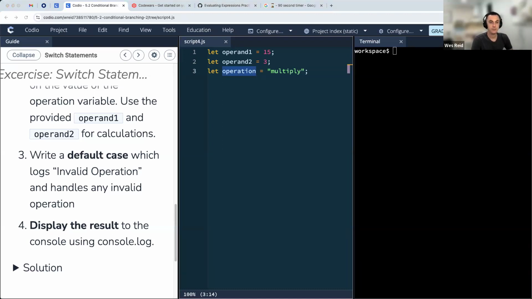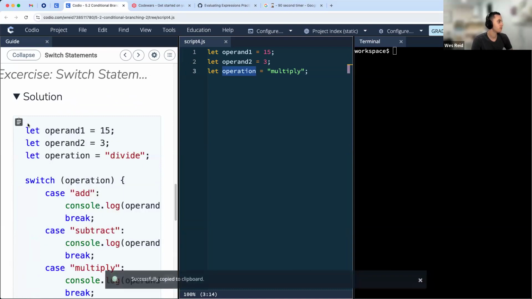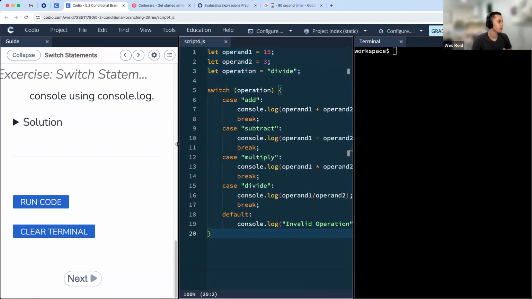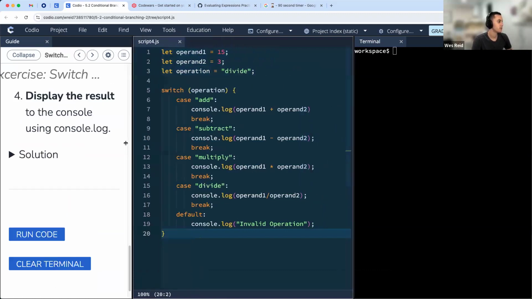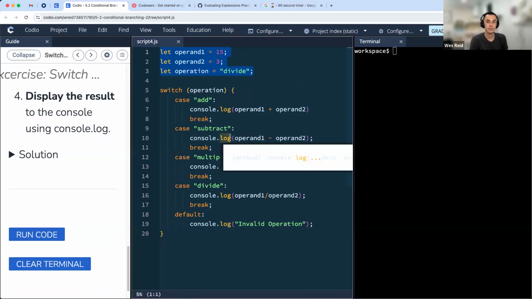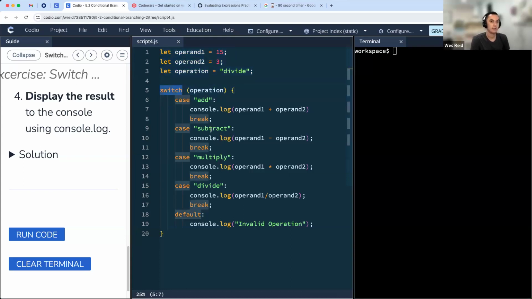All right, folks. Let's take a look at the solution here. I'll walk through it with you all. Pull this up from the solution and we'll talk through it. So what we're looking at here is we have our three variables defined at the top, just like we did initially. And then we have our switch statement. Our switch statement uses the switch keyword, passes in this operation. So in this case, we passed in divide.